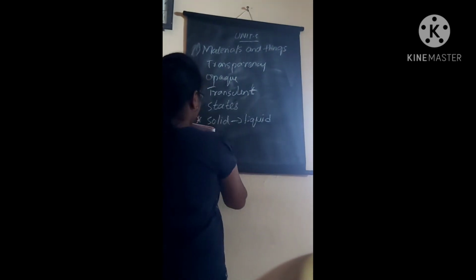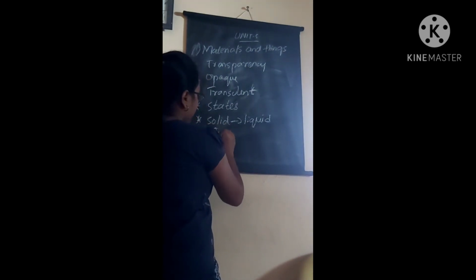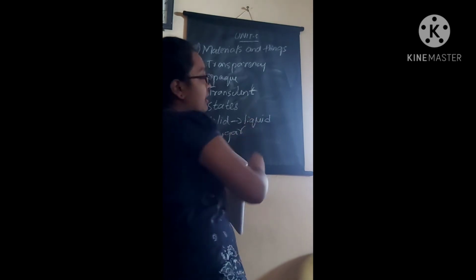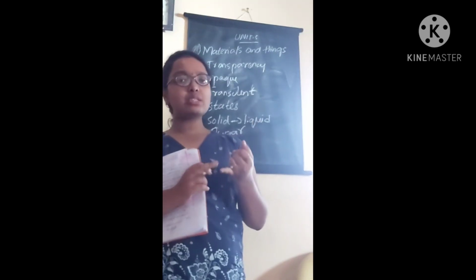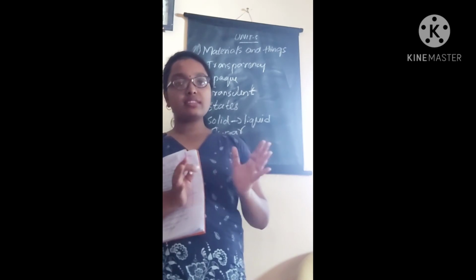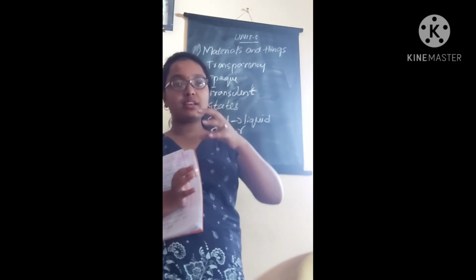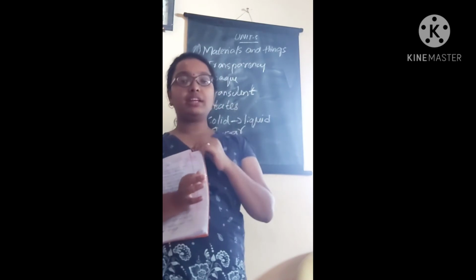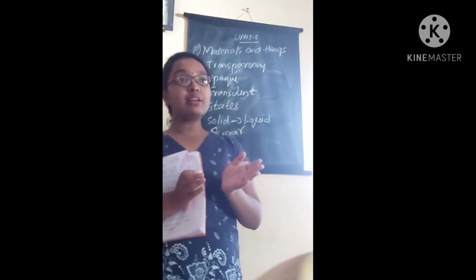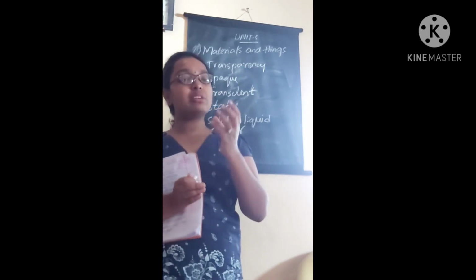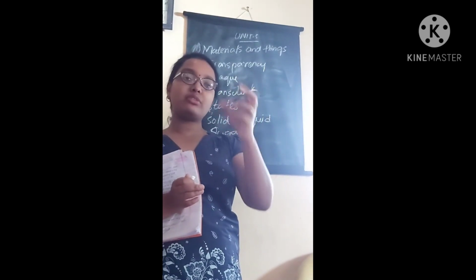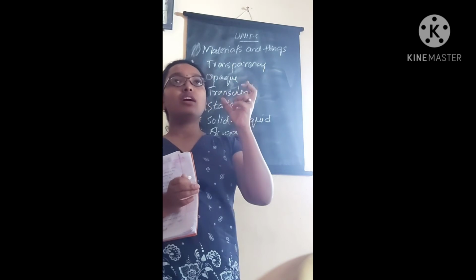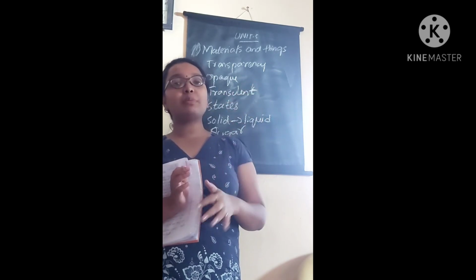Then a dilemma with sugar. One doubt came to the students. Generally solids do not take the shape of the container, they keep their own shape. And liquids, if we pour them in a glass jar, will take the shape of the glass jar. If we take a tiffin box, it will take the shape of the tiffin box. If we pour into a bottle, it will take the shape of the bottle.